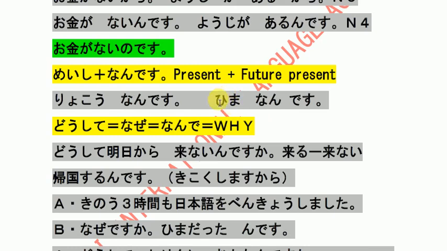Hima nandesu. So what will be hima? Hima is na adjective, so na nandesu. With na adjective present or future, you just have to put nan. So be careful, here is the pattern. Nandesu. If someone is using may see or na adjective or nan, then it means giving the reason or something like explaining. So mostly those te naze nan they will come.